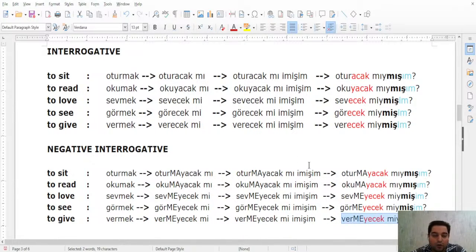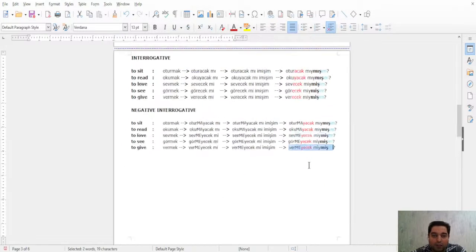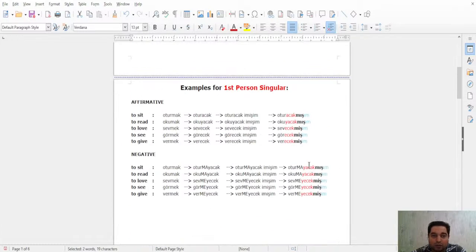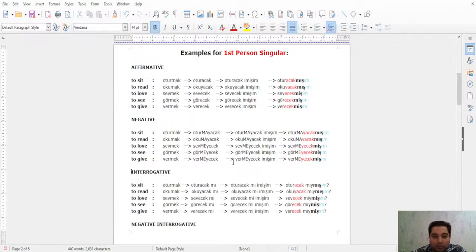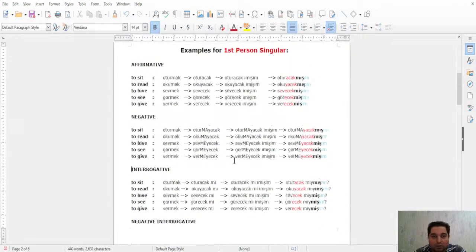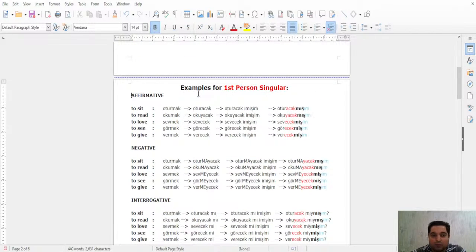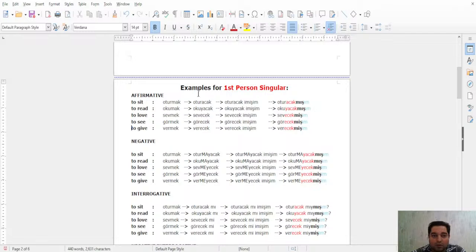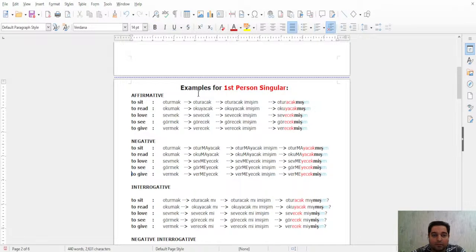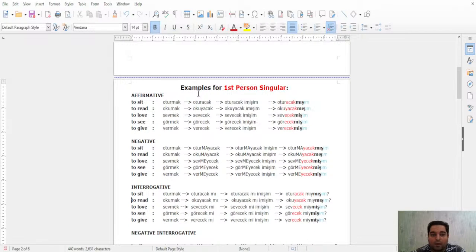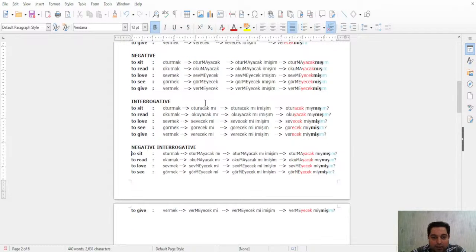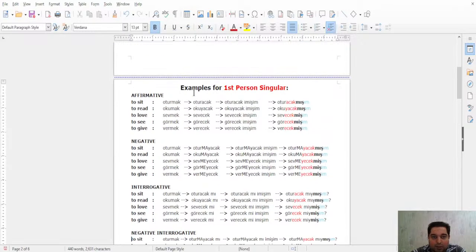So these four are of course examples for the first person singular, right? Don't forget. Let me just bring it up here. Not enough space. Let me just bring it up here.